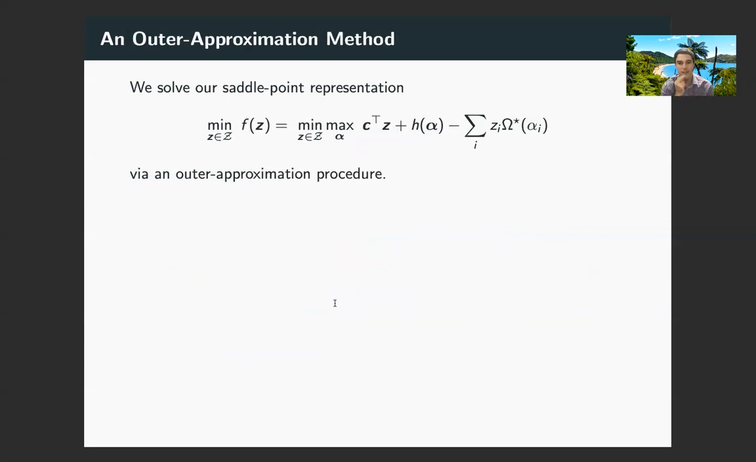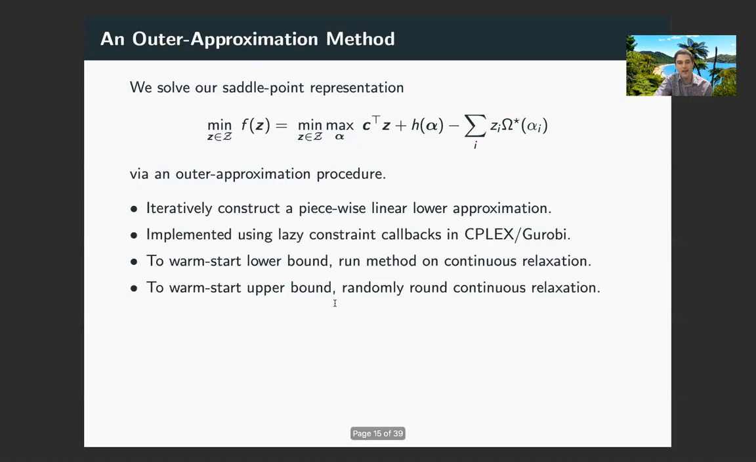This leads very nicely to a tractable Outer-Approximation method. Namely, we can iteratively refine this piecewise linear lower estimator by optimizing over it and then imposing another part of the approximation. And we can actually implement this using lazy constraint callbacks in CPLEX or Gurobi. And this is actually very nice to do. For something like sparse regression, this will take at most like 50 lines of code to write the entire thing.